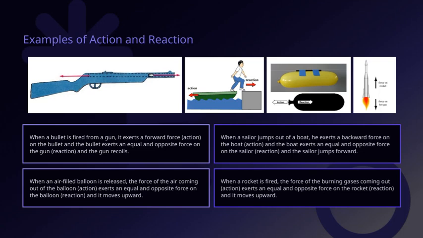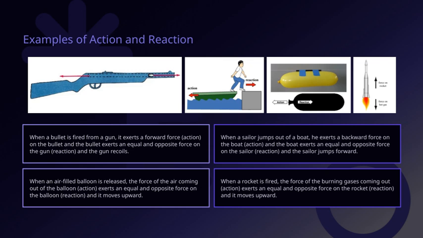Let's look at some everyday examples of action and reaction. When a rocket is fired, the burning gases are expelled downward with a force, which we call the action. According to Newton's third law, an equal and opposite force is exerted on the rocket itself, pushing it upward. This is how rockets lift off. Similarly, think about a sailor jumping out of a boat. As he pushes backward, the boat responds with an equal and opposite force, causing the sailor to move forward and the boat to recoil slightly.